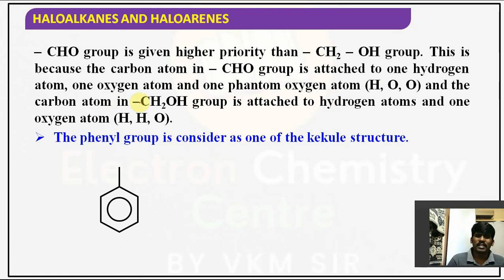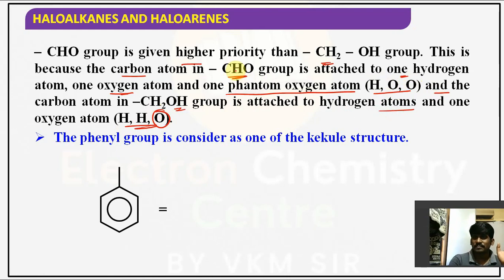So the same thing, we have mentioned that the CHO group is given higher priority than the CH2OH group. This is because the carbon atom in the CHO group is attached to one hydrogen, one oxygen atom and one phantom oxygen atom. Phantom means the double bond atom is divided into two oxygens. The first oxygen is there, but the second oxygen is because of the double bond, right? So (O, O, H). The carbon atom in the CH2OH group is attached to hydrogen atoms and only one oxygen atom, but here two oxygen atoms are there. So obviously the second priority goes to CHO only.